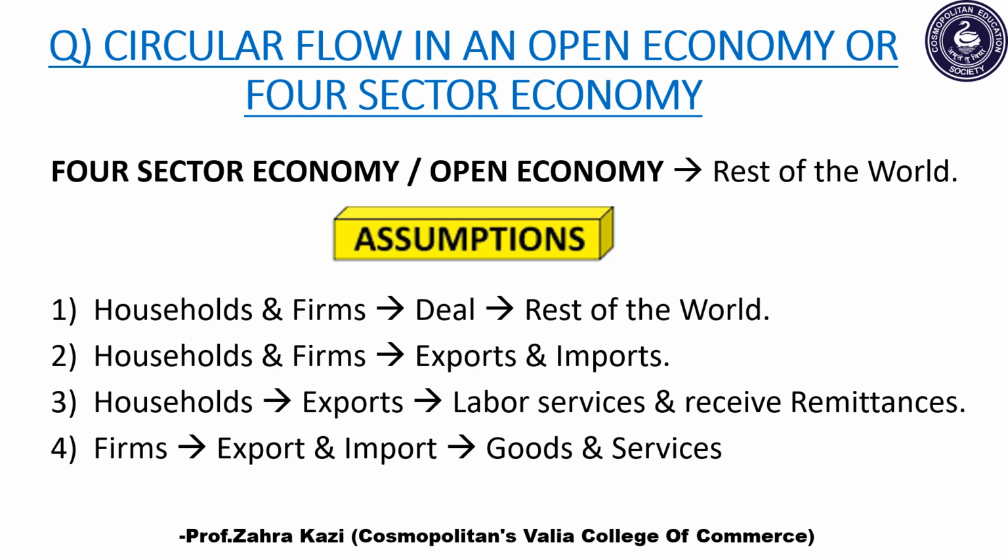Let's understand assumptions. First assumption is that households and firms deal with the rest of the world. So it is only the households and firms which will deal with the rest of the world. Households and firms will be involved in export and import of goods and services. Further, households will export their labor services and in return receive remittances. Remittances are the payments that households will receive because they are rendering their labor service. Fourth one is firms will be involved in export and import of goods and services.